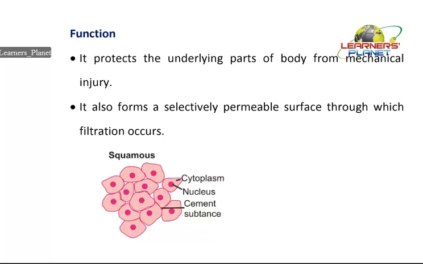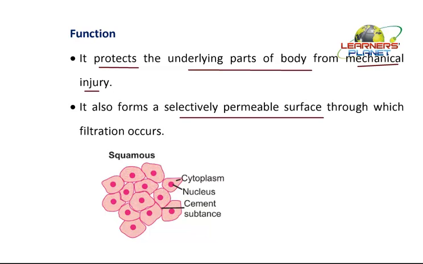We can just summarize these functions now. The major function is protection, as we have already said. Protection of the underlying parts of the body from mechanical injury. As skin is present, it protects the inner part of the body from any kind of injury. It can serve as a selectively permeable surface, due to which not all material present in the surrounding can pass through it.